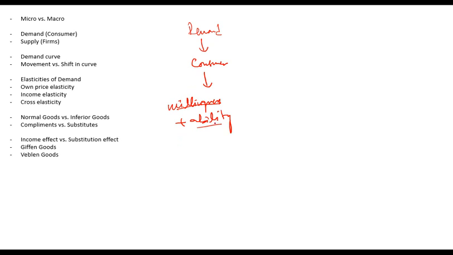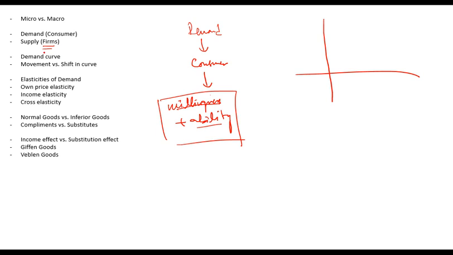If the consumer has willingness but no ability, demand wouldn't be created. If the consumer has ability but no willingness, demand will not be created. For demand to be created, both willingness and ability should be there. Similarly, for supply to be created, a firm should have both willingness and ability to produce and supply.